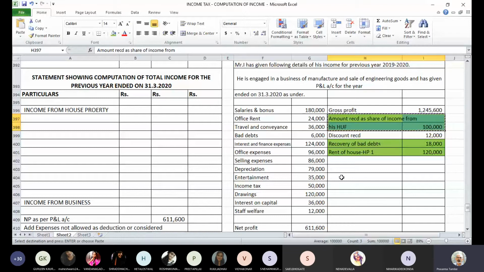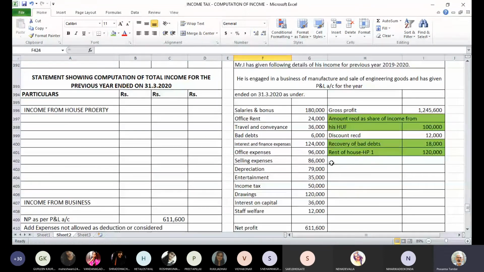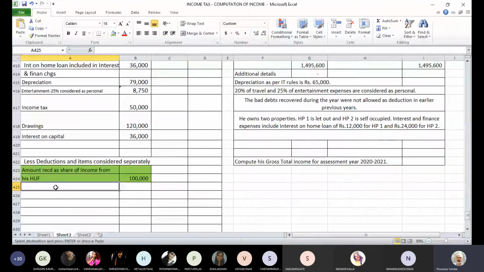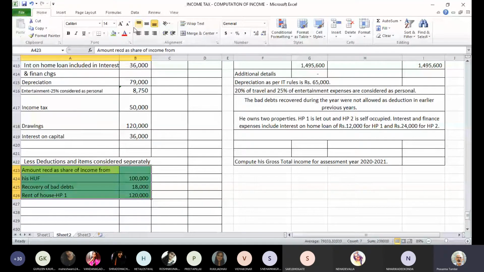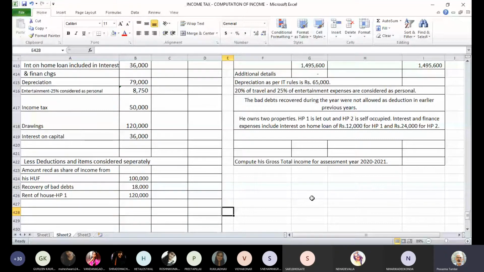When you arrive at the income from profession, income from business, three items we'll have to consider here: amount received as share of income from HUF, recovery of bad debts, and rent of HP1. There are three items that we have to exclude from its business income. So those will have to be shown as a deduction. Amount received as share of income from HUF 1 lakh rupees, recovery of bad debts 18,000, and rent of house property 1,20,000.